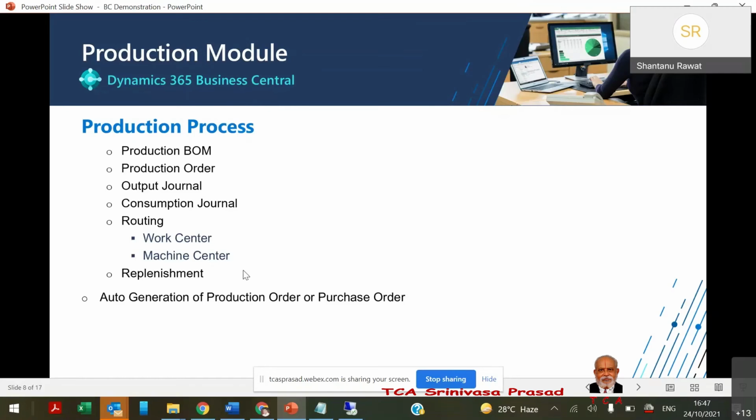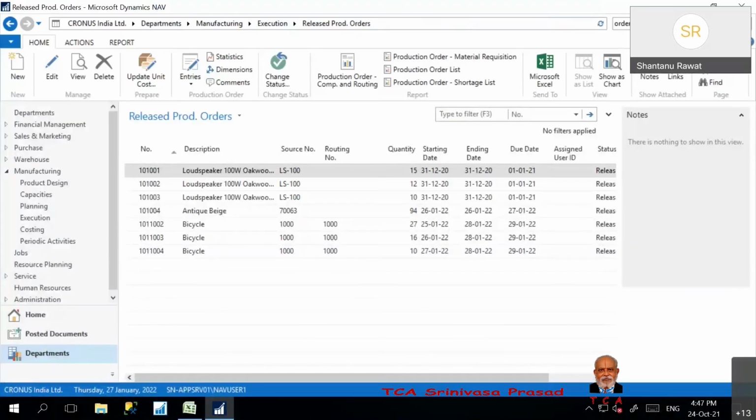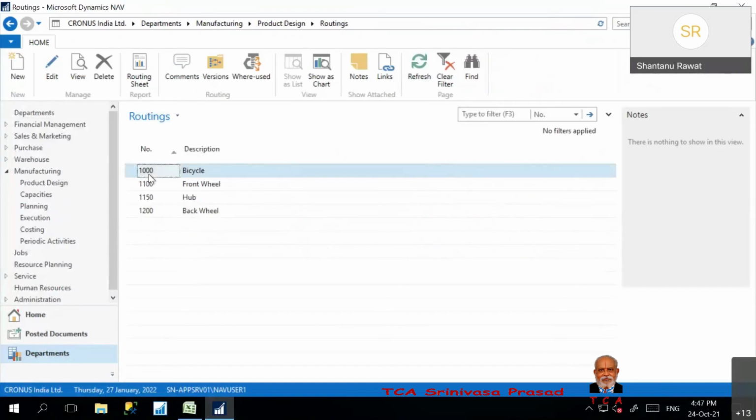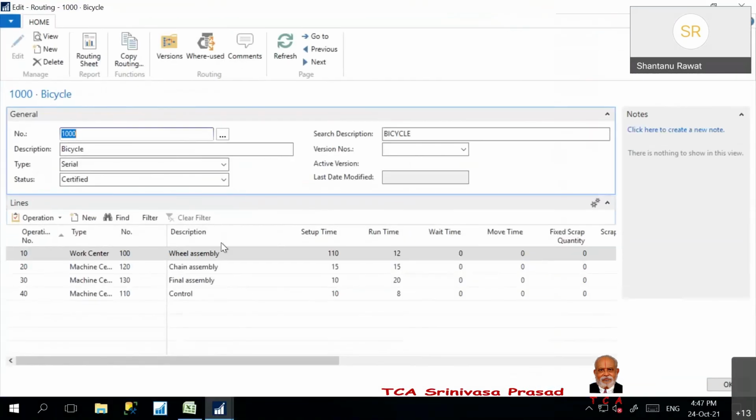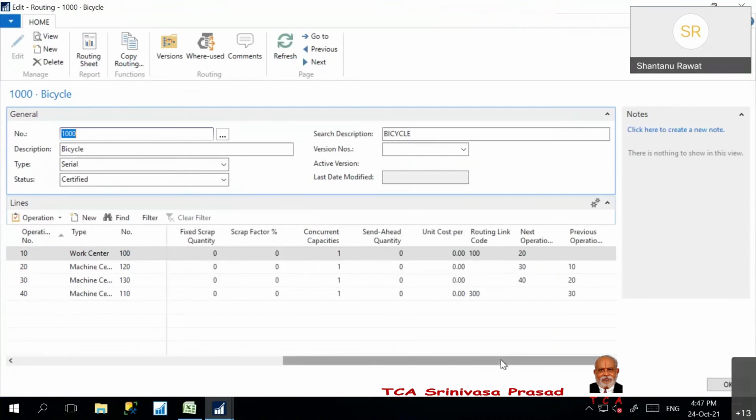So this is how we maintain it. Routing is also there, which is a complete setup. If we have to do it, only then can we proceed. And there are some default setups, like work center and machine center, where we define how much setup time and run time there will be.